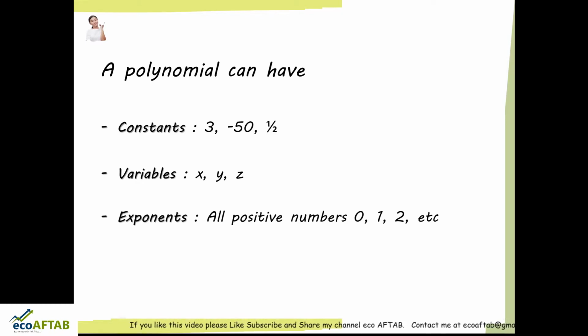The exponents here, friends, mind you, can be all the positive numbers including 0. All positive numbers such as 1, 2, 3, 4, or any other number along with 0 can be in a polynomial. Remember friends, the exponents cannot be negative.